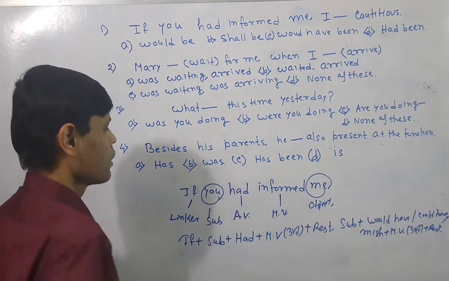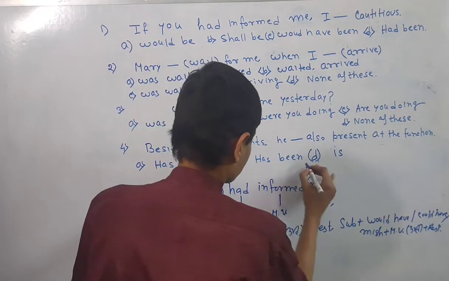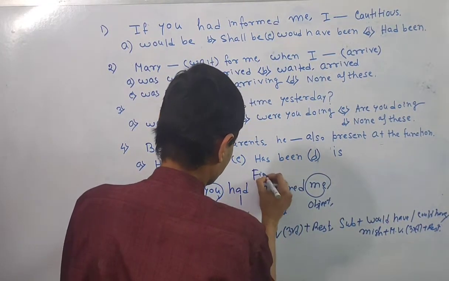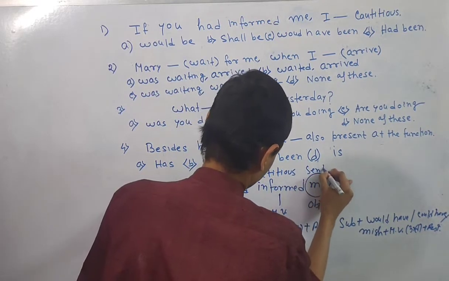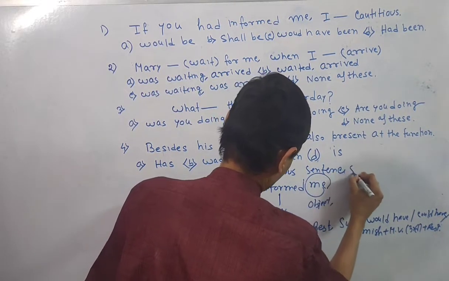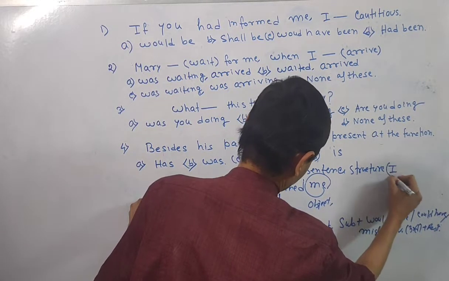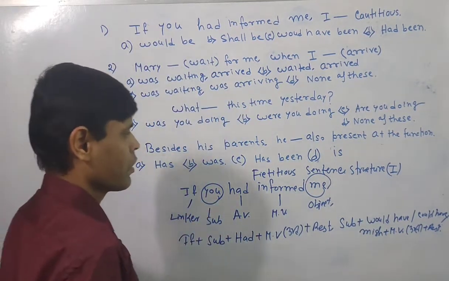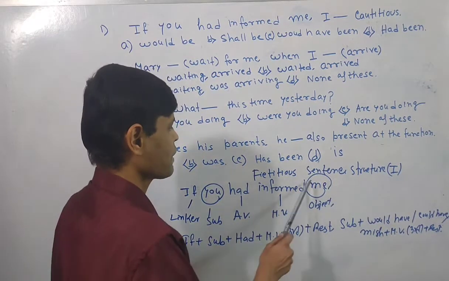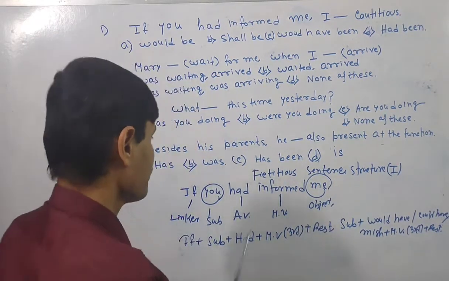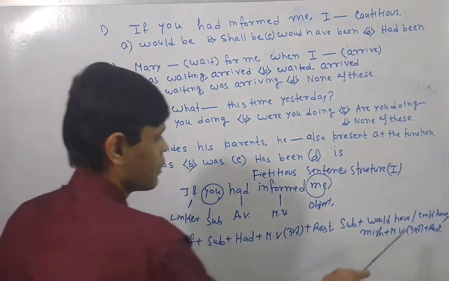Now this is the fictitious sentence format in English. Fictitious sentence structure 1. We can also make fictitious sentences in some other way. That's why I have said fictitious sentence structure 1. So if you see this kind of sentence construction, you have to follow it, remember this construction.